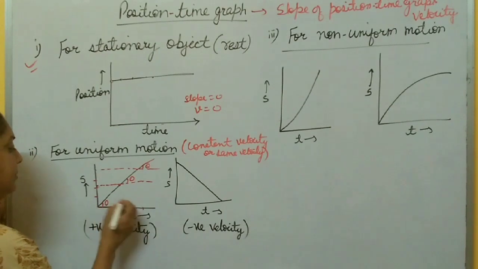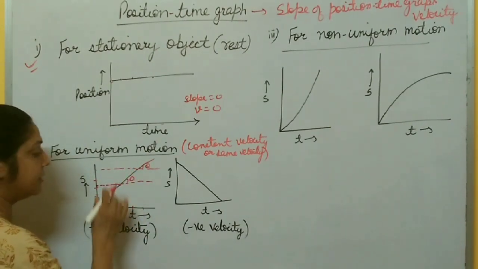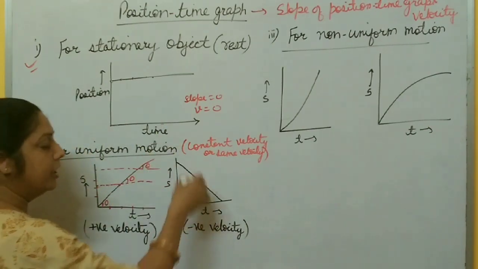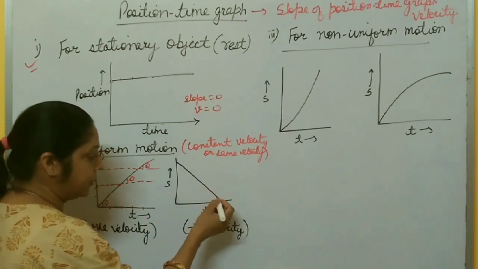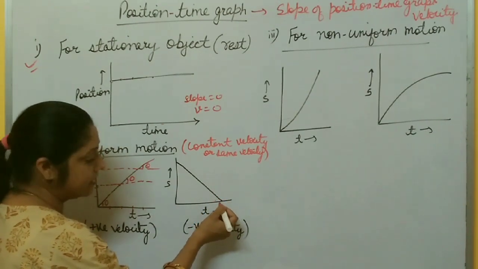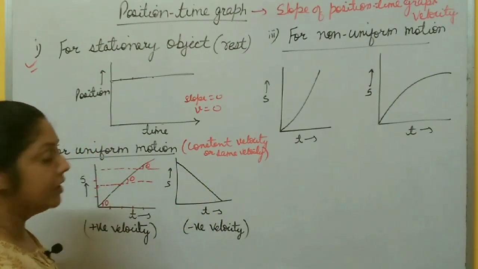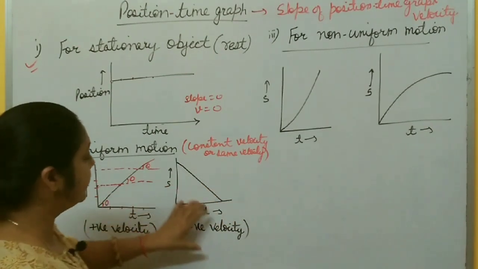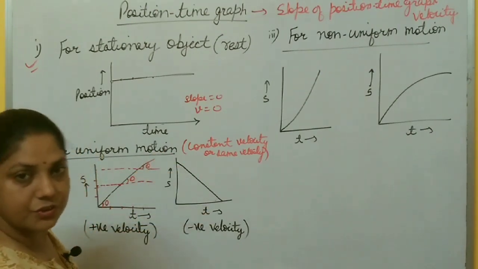Here, as time increases the position increases, so this velocity is positive. But during downward motion, while this one is upward motion, as the time increases the position decreases with time. So here the angle also decreases, it makes a different angle with the x-axis, and the slope is negative. Velocity is constant, but in this case it is positive velocity, and when the position decreases with time, it gives negative velocity.